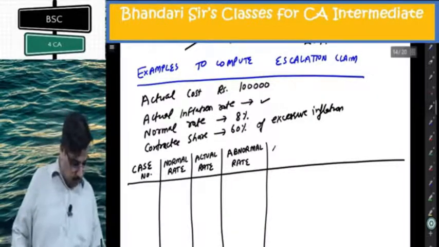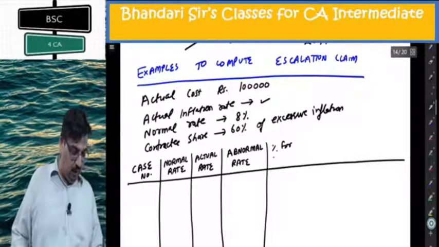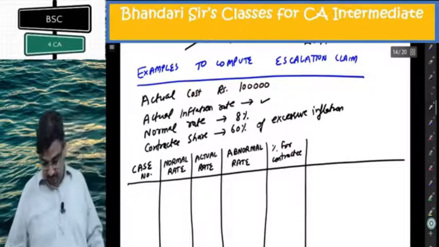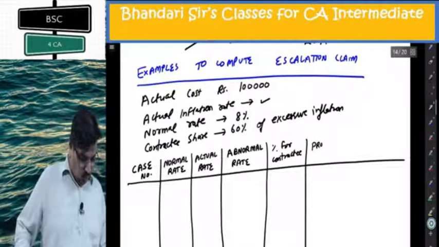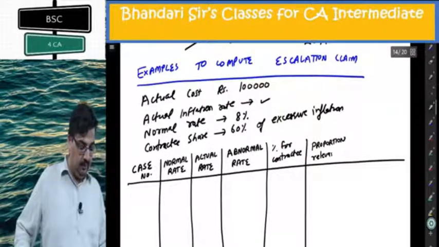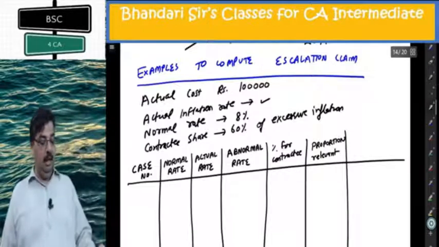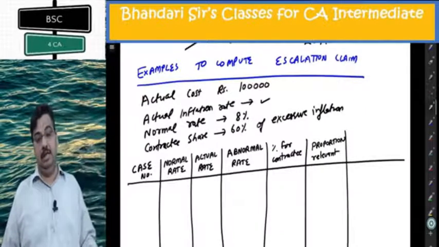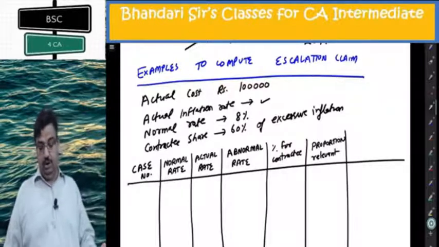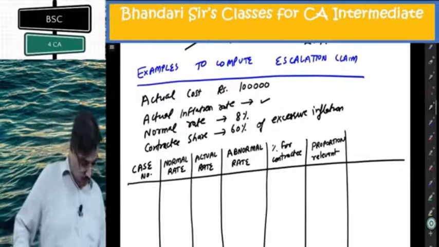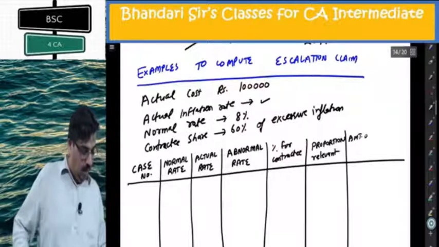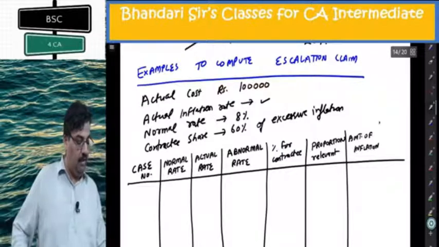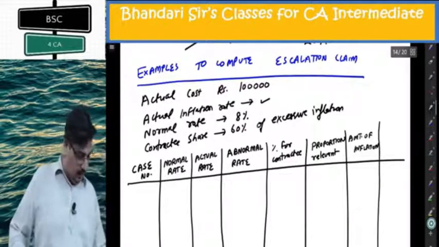Then the percentage for contractee, 60% every time. By multiplying the abnormal rate and the percentage for contractee, 60%, I will get the relevant proportion. Then the amount of inflation. All the steps I have incorporated in this table, and then I get the claim.